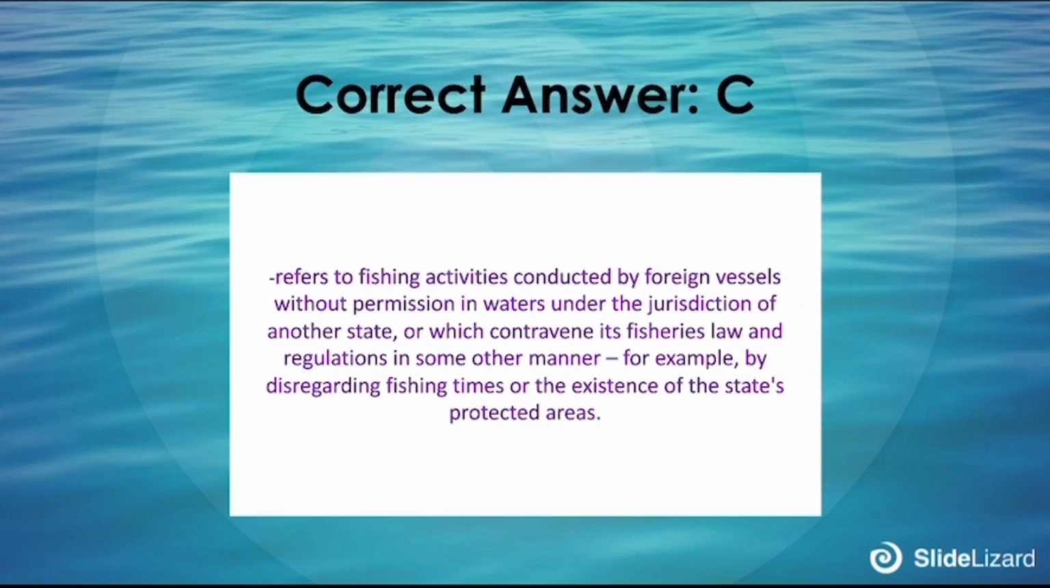Correct answer is C. Refers to fishing activities conducted by foreign vessels without permission in waters under the jurisdiction of other states or which contravene fisheries laws and regulations in some other manner. For example, by disregarding fishing times or the existence of a state protected area.